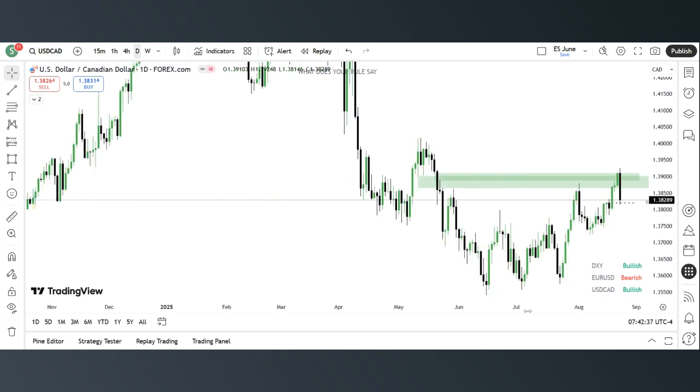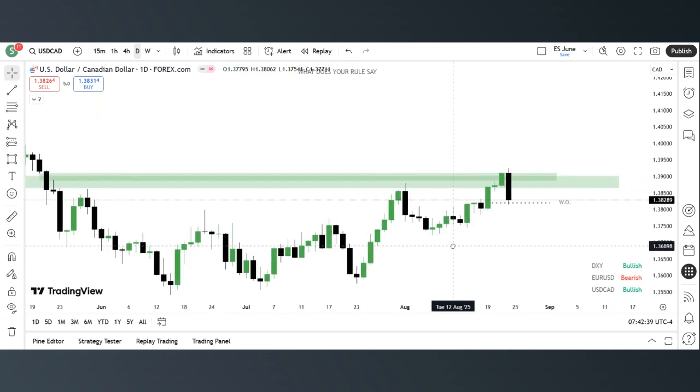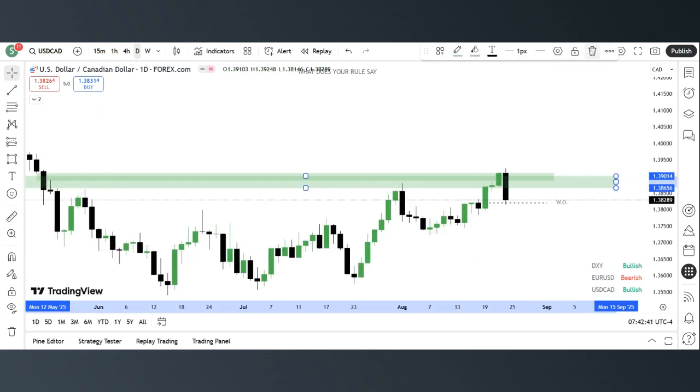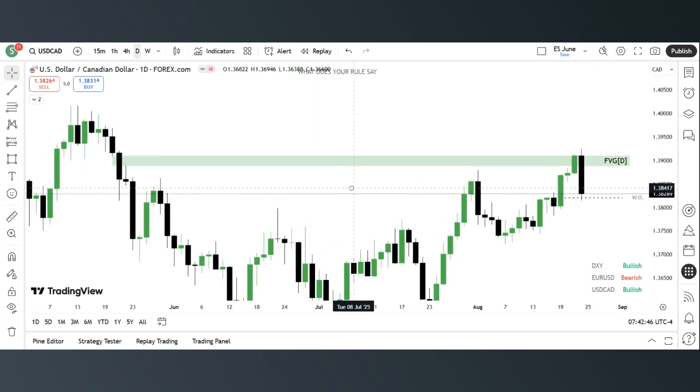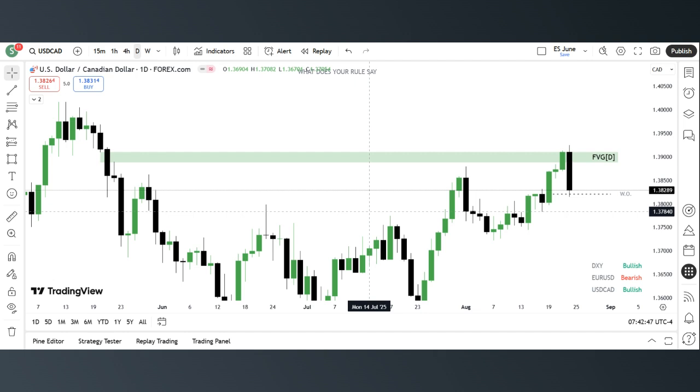Zoom out a bit. For our daily time frame, this is what I just annotated for the weekly. I'll remove that. For our daily time frame, we'll be looking for order flow that will support our bearish movement for the weekly time frame. So we have a fair value gap here. Candles 1, candles 2, candles 3. We saw price rally, get to this point, not trade quite into it, come back down, and then at this point we trade properly into the fair value gap.